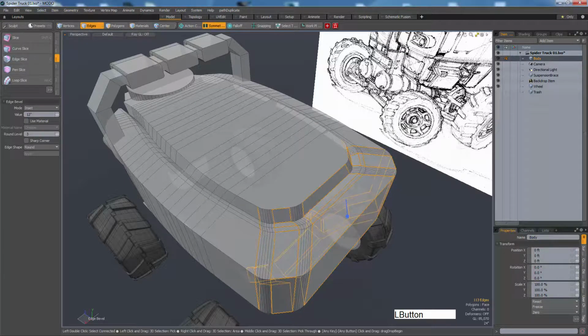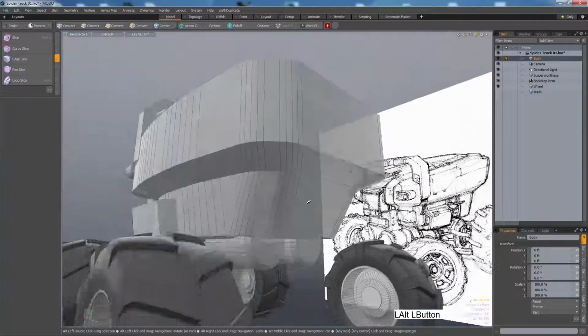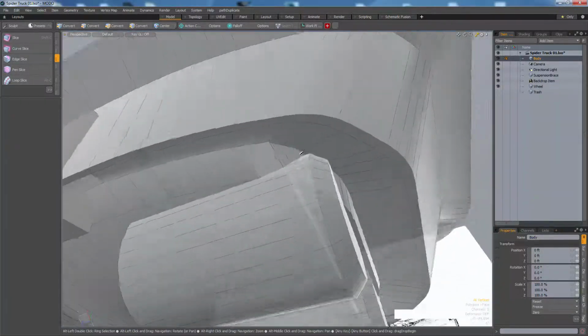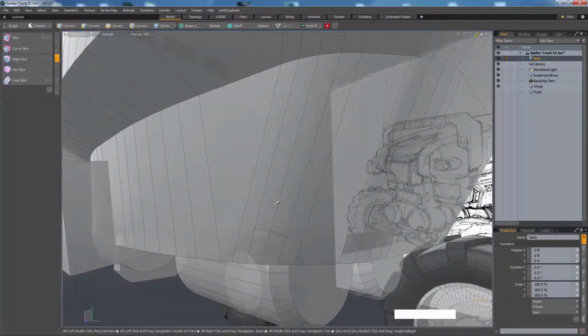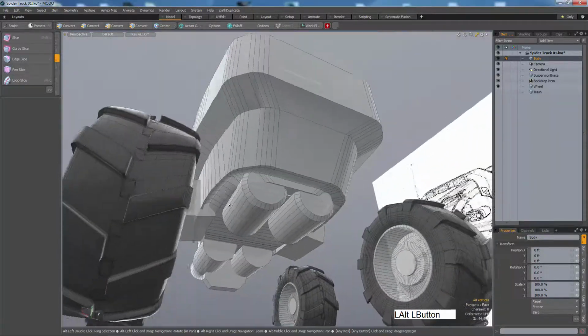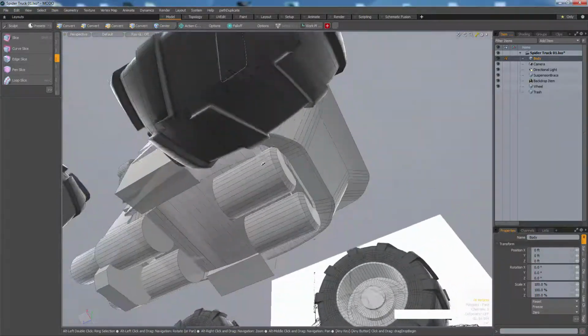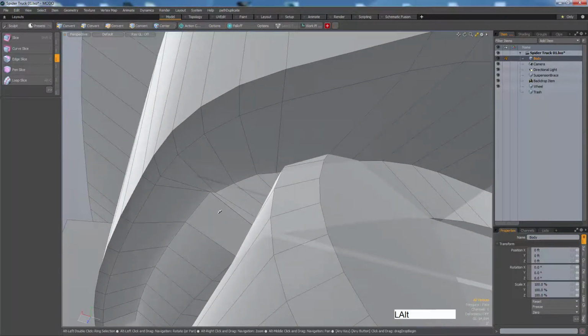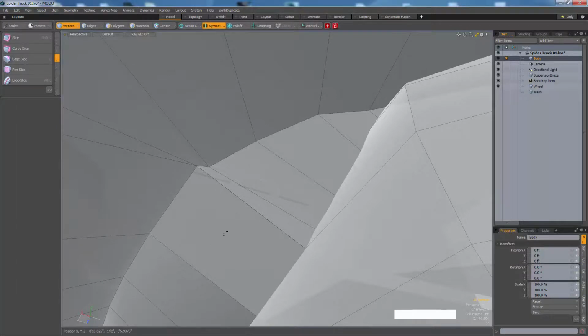Oops, bevel. Okay, and then just watch out for this stuff down here, but I think it's okay because we won't be looking in there that much. I'll do mesh cleanup because it looks like there's doubles here, so Q, mesh cleanup, and that got rid of the doubles.